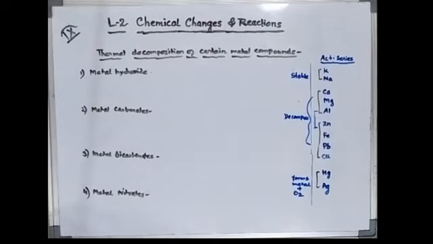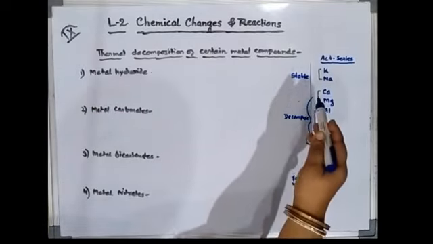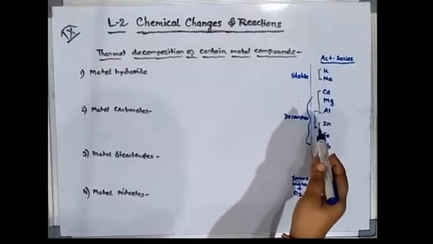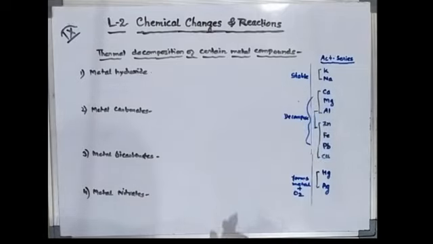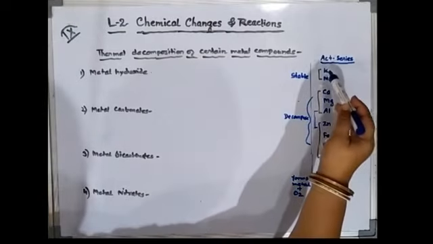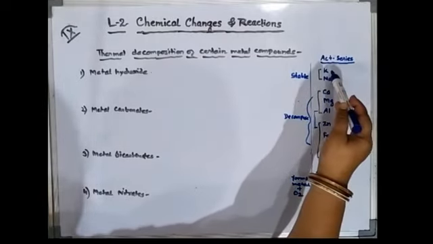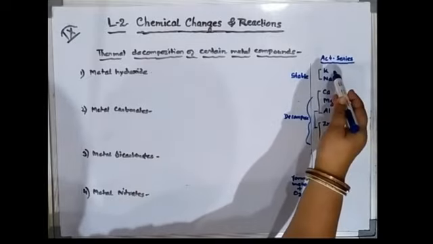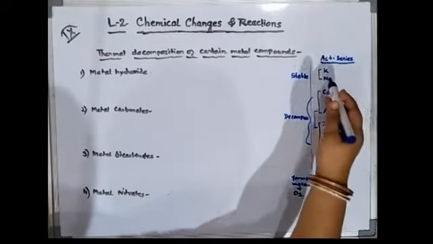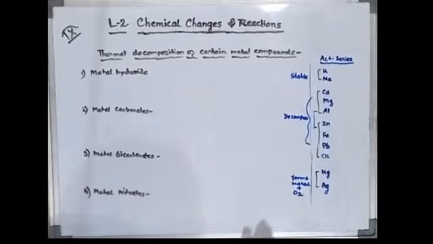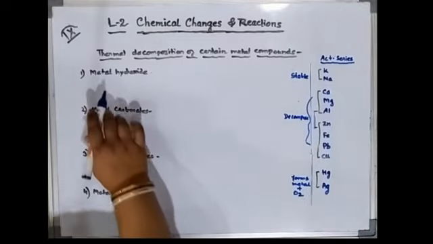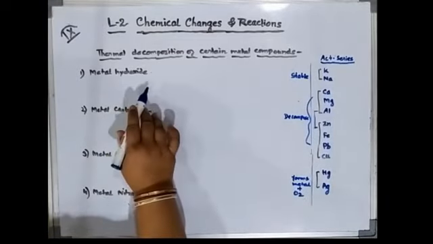Let us take a few of the elements in consideration with the activity series of metals. We know that in the activity series of metals, the activity power decreases from top to bottom, towards the lower side. Then metal hydroxide, we will see how it reacts.